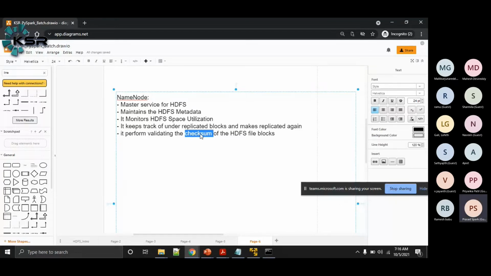Let's say, for example, there are two servers, server A and server B. Server A is sending one file to server B. The file has to go through the network before it reaches server B. While the data is in transit, being transferred over the network, there is a chance that some data packets might be lost or some corruption can happen.